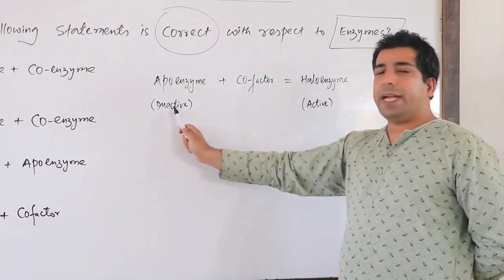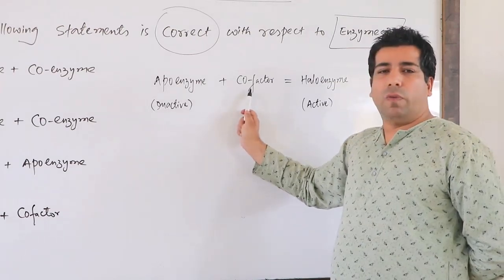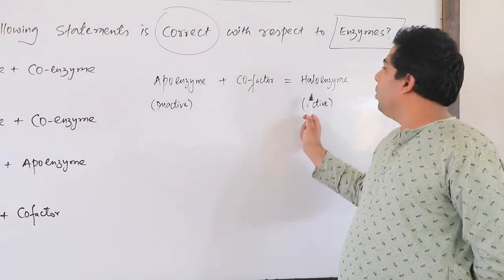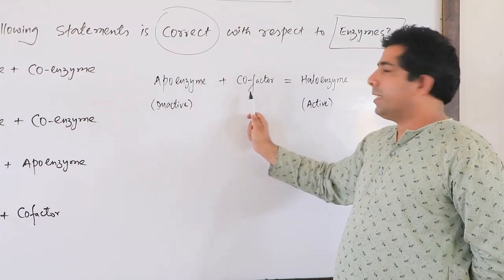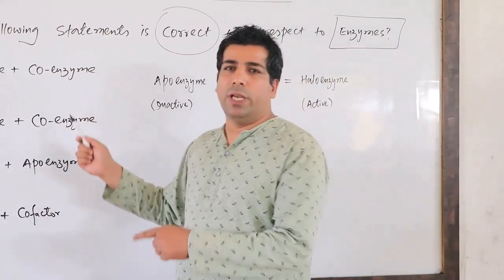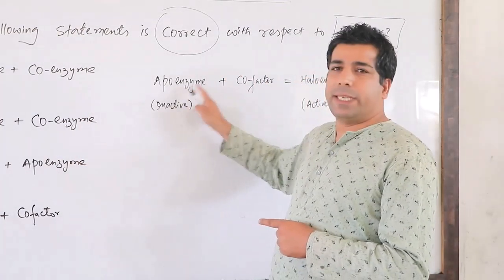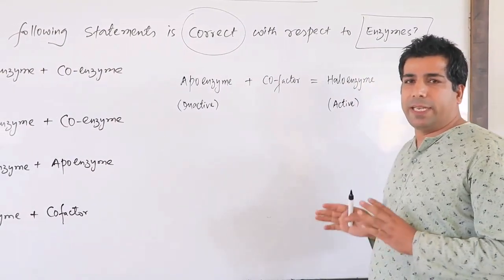So when your inactive enzyme, apoenzyme, interacts with the cofactor, it becomes holoenzyme. I need to find an option where apoenzyme plus cofactor gives me holoenzyme. That will be our correct answer.